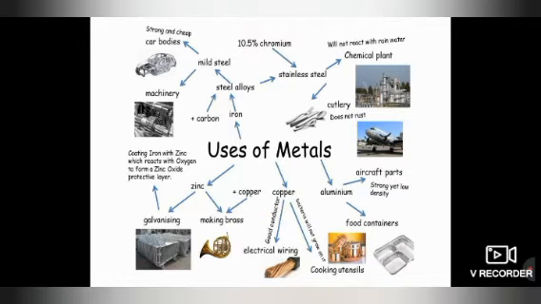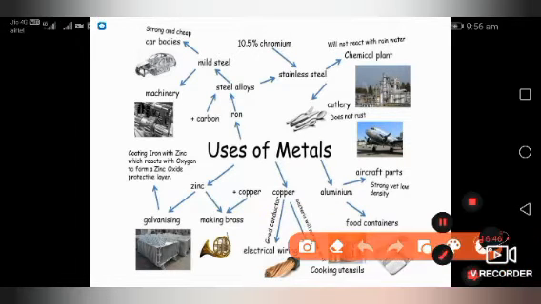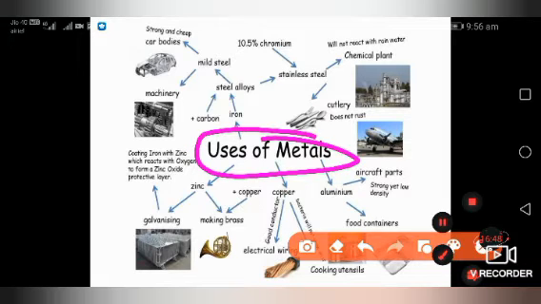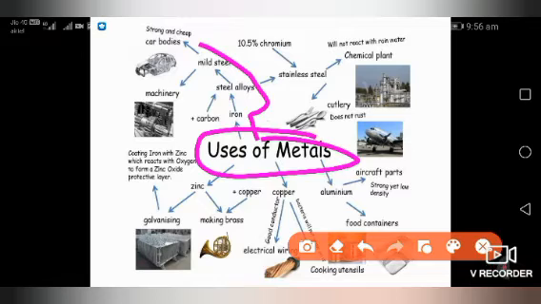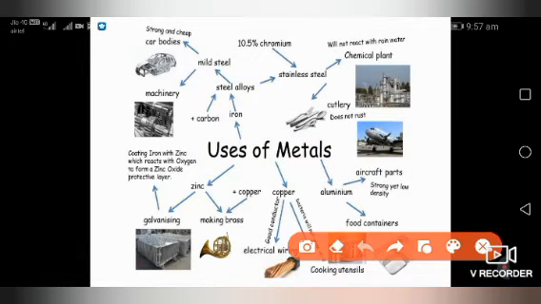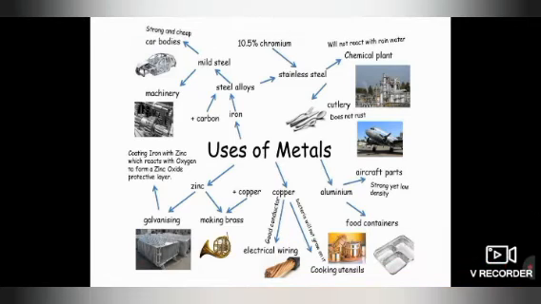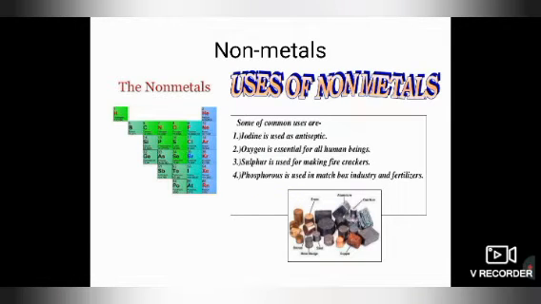In the same way we can understand the uses of metal with this flow chart. It uses iron, steel, alloy, made in this way, like stainless steel. Just pause the video, take a screenshot of this page, and write down the notes on uses of metals from this. Okay, and for non-metals, there are different non-metals which have uses.